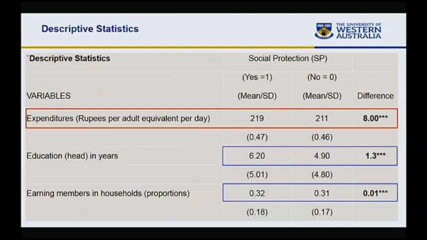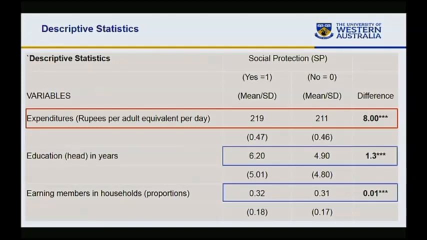I'm not going to present detailed descriptive statistics, but just to make a point, if we look at the consumption expenditure of households that are receiving social protection, it is 290 rupees, as compared to those who are not receiving, which is 211, and the difference is 79. So consumption expenditure is higher for households receiving social protection. Again, we may say that social protection has some relationship with consumption expenditure, because households receiving social protection have higher consumption expenditure.